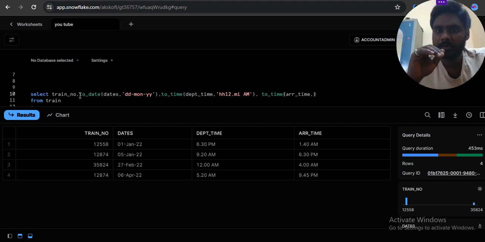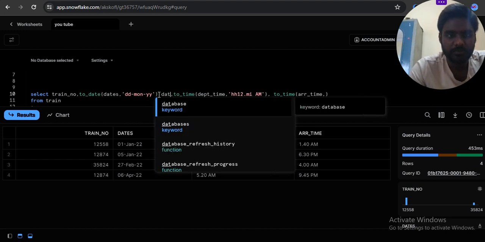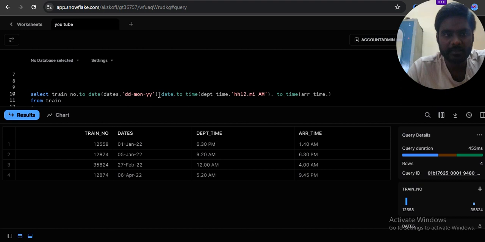One more approach will be there, so don't worry about that. Give an alias, something like some date, and we can treat it as departure time, in the form of hh 12 minutes and am.